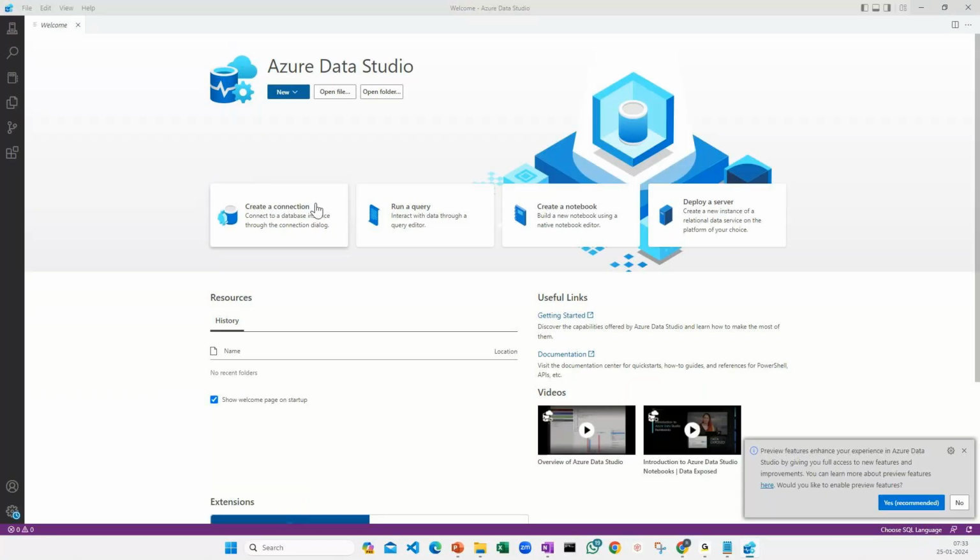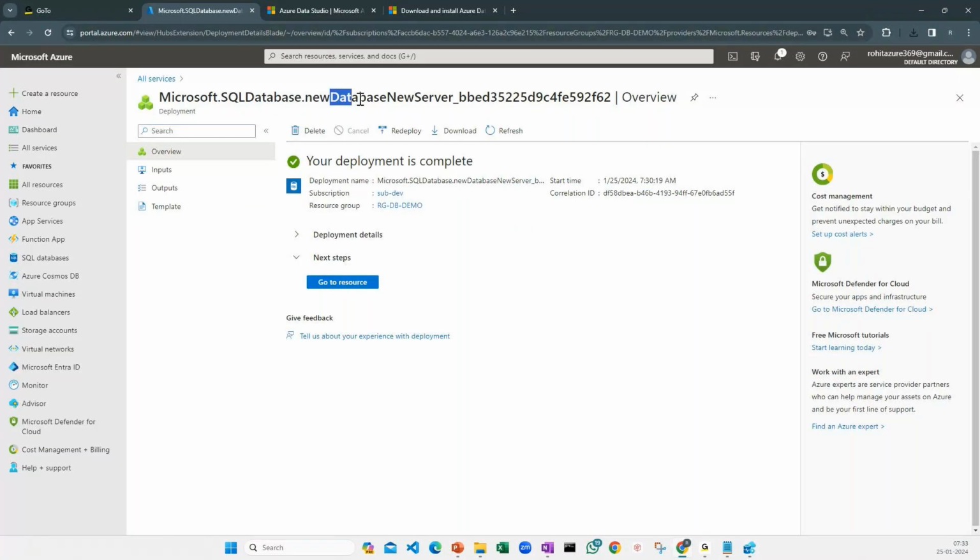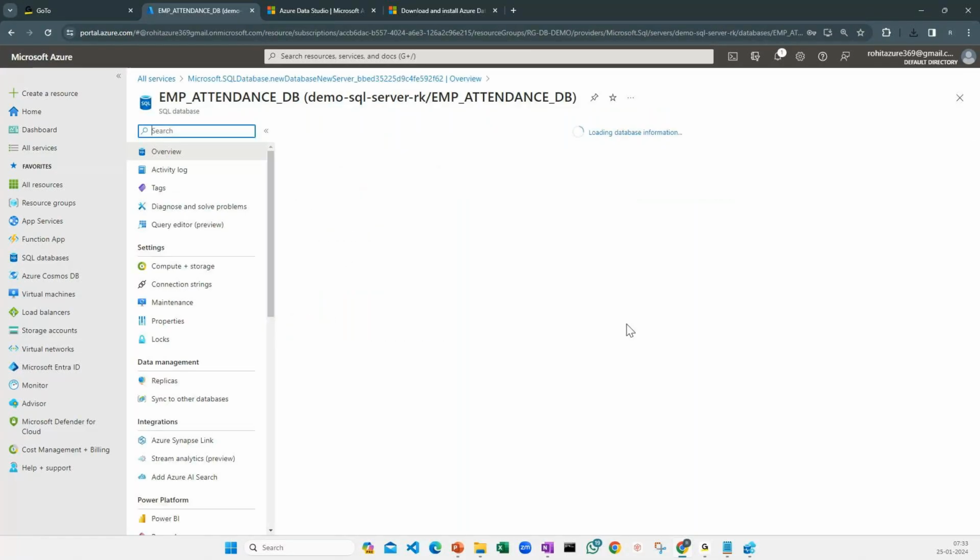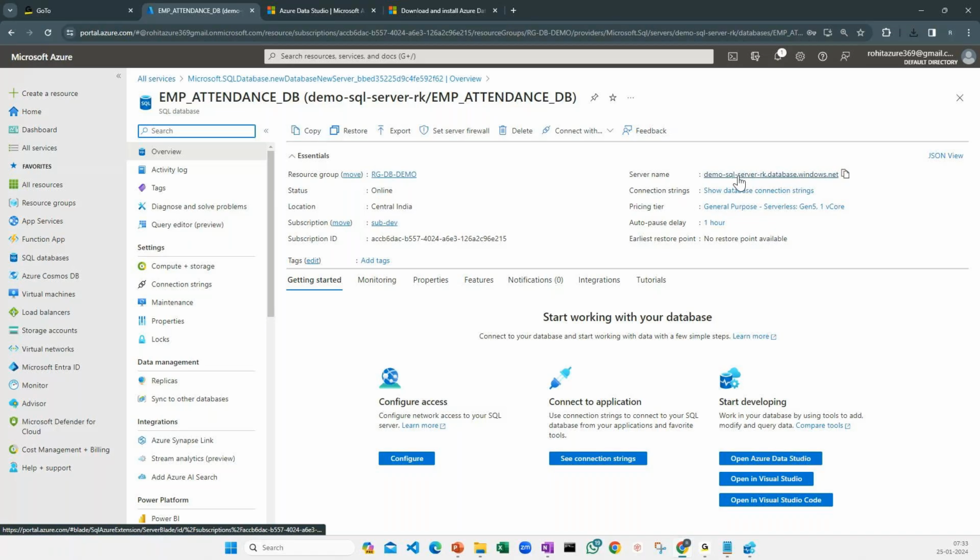So let's go back and let's see here. My resource is ready. Okay, fine, no problem. I'll go to my resources and I can see the server name, right? Whatever server name I have, and there is also a database which I created. So this is my server, and this is the database which I created inside this server. To connect to my server, because I have added my access for my particular IP address, I am able to connect to this one. So I just have to copy this.